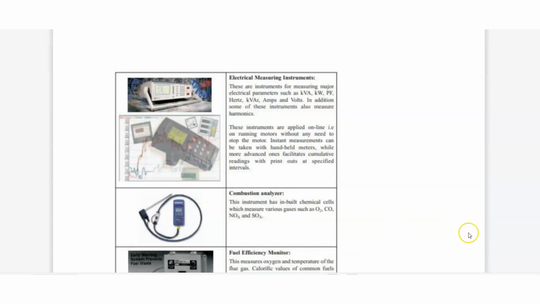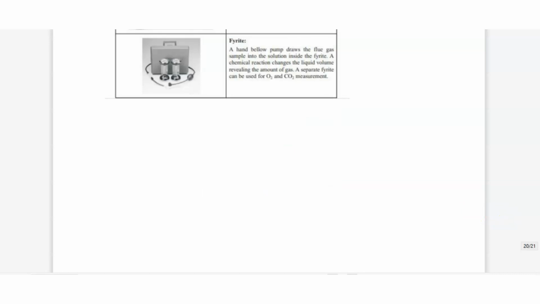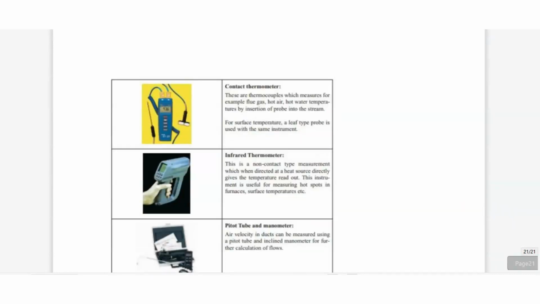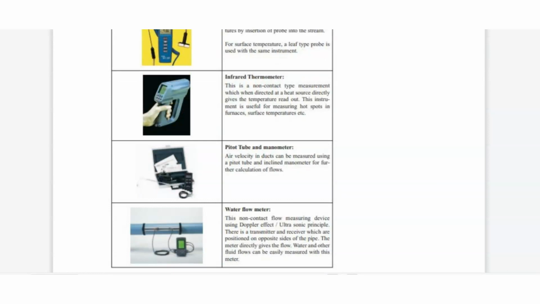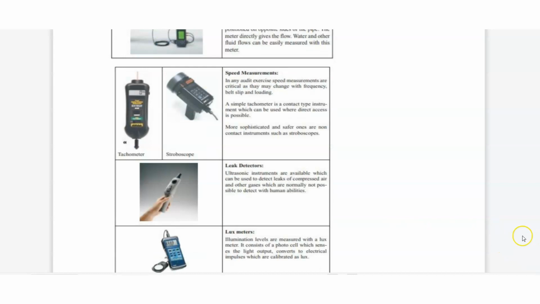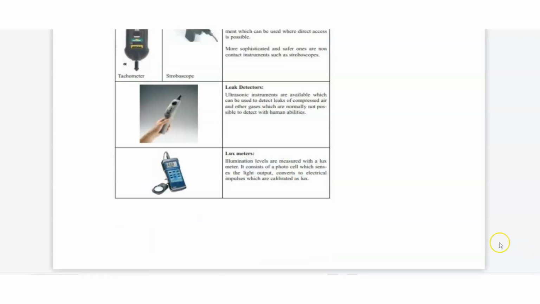Then fuel energy monitor, fire rate we are using. Then we have contact thermometer, infrared thermometer, pitot tube manometer, water flow meter, speed measurement, leak detector, lux meter, used for illumination, etc.